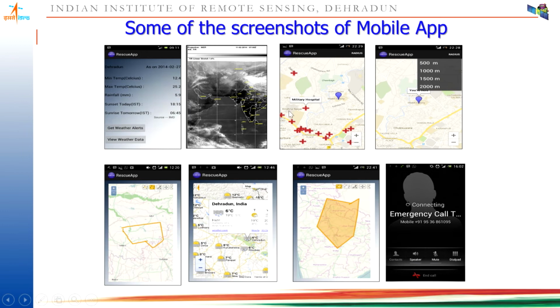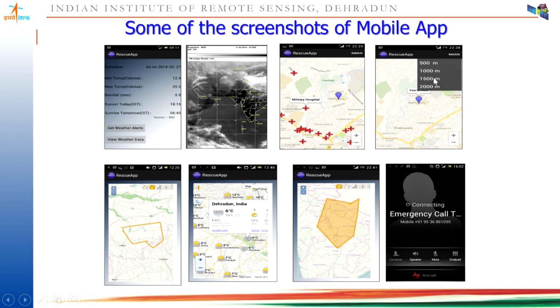And then you can also point out the different hospital locations or facilities near your locality. Suppose I am at this point in blue color, I can see which hospitals are available near my locality, what kind of services are available there, the doctors' availability, their other instruments and so on.